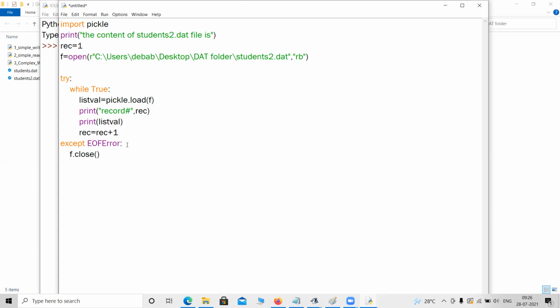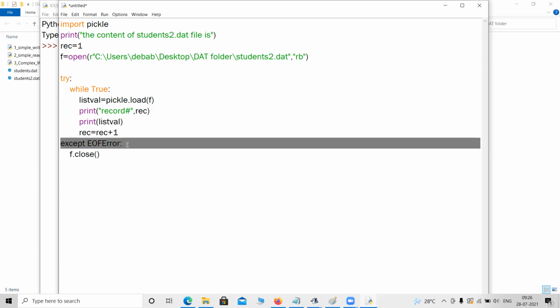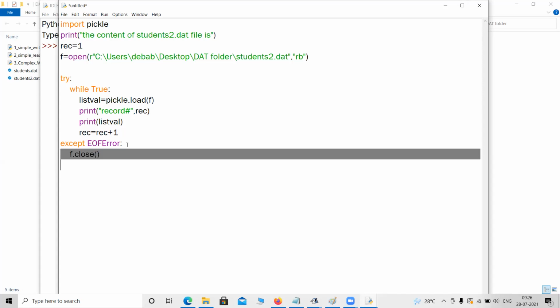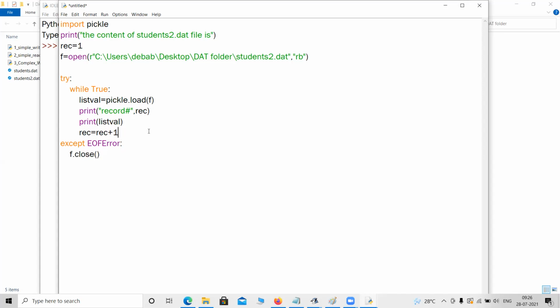And on the occurrence of the error, the control will come here inside the except block. And here I will simply close the file. That's all. Any doubt?